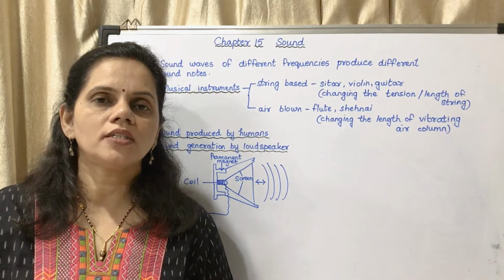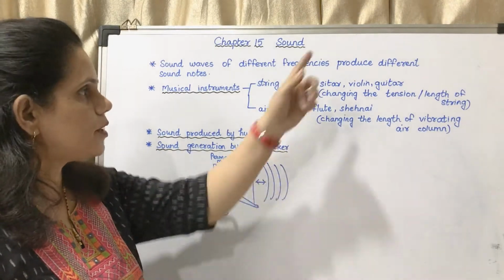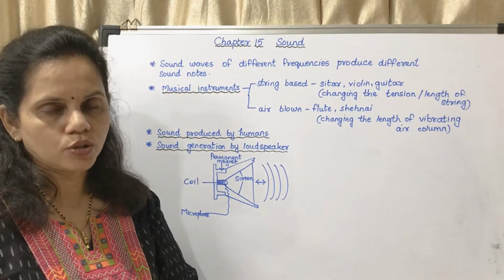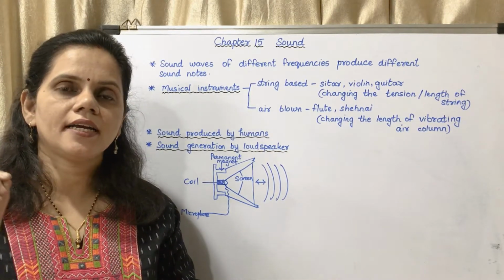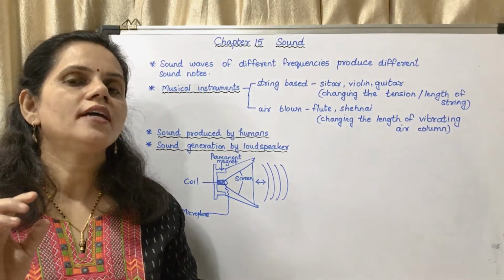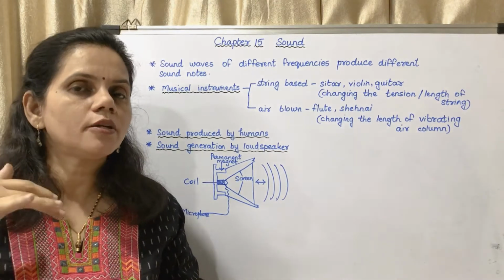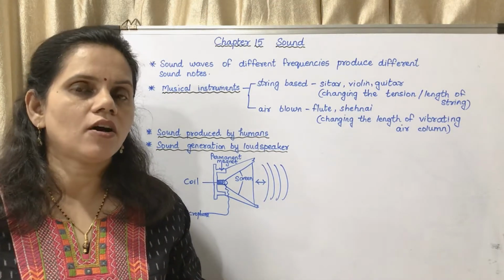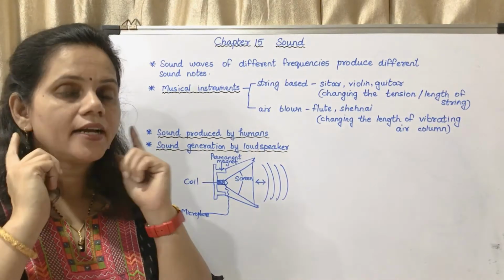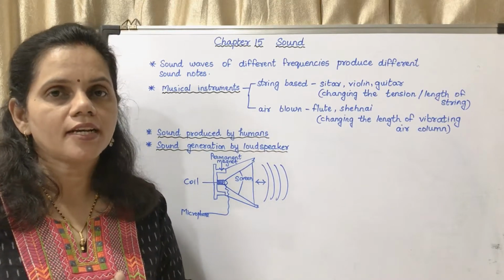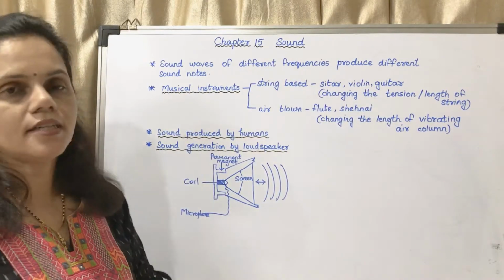Now, what is sound? Sound waves of different frequencies produce different sound notes. You know the different notes of sound: sa, re, ga, ma, pa, dha, ni, sa. I told you they are different frequencies, as you learn in music. The frequency of each and every sound is different. So the sound which we hear depends on the frequency of that particular sound. Sound waves of different frequencies produce different sound notes.